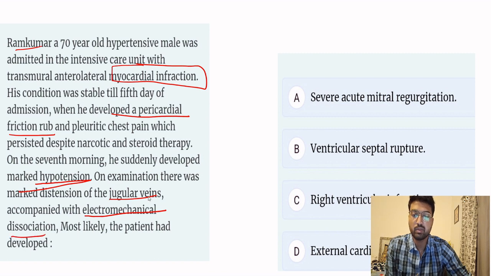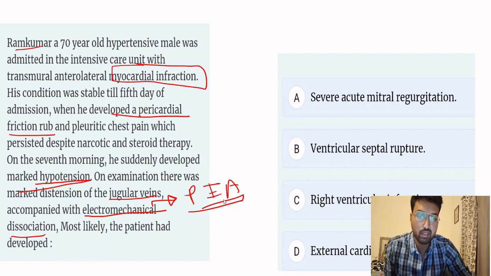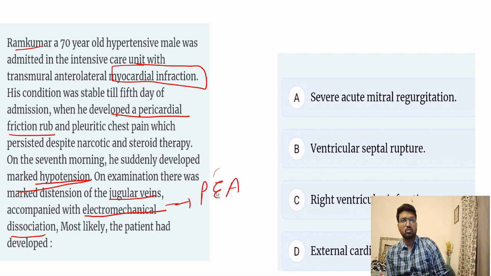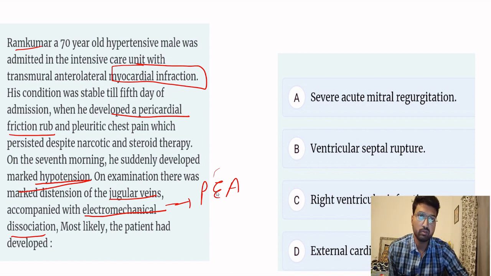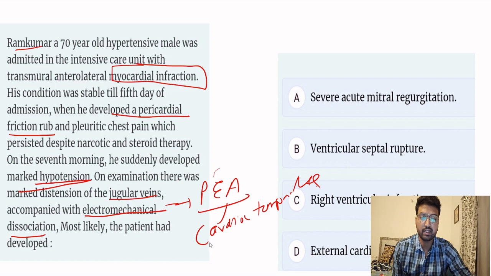What do you mean by electromechanical dissociation? Now this term is not used anymore. It is now called PEA. PEA means pulseless electrical activity. We mean that there is electrical activity but there is no mechanical activity. That is why there is no pulse. So the heart is not contracting. And among the cardiac causes of pulseless electrical activity, one of the most important causes is cardiac tamponade. Cardiac tamponade is a cause for pulseless electrical activity.